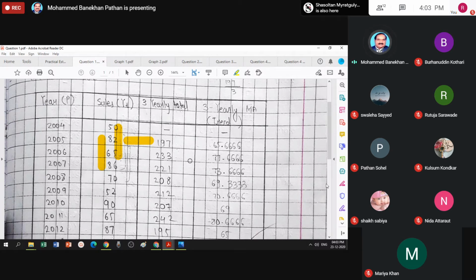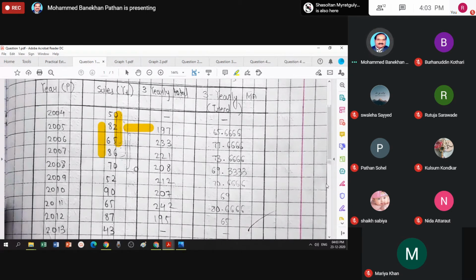Now this method is continued. Drop 82 and make a new group of 3 values. You can see my yellow marking: 65, 86, 70 is the new group. For this new group, 86 is the center. So the total is written in front of 86, divide by 3, and you get the corresponding average.